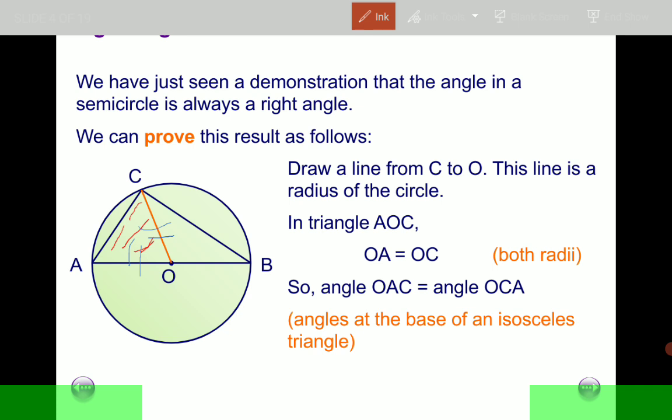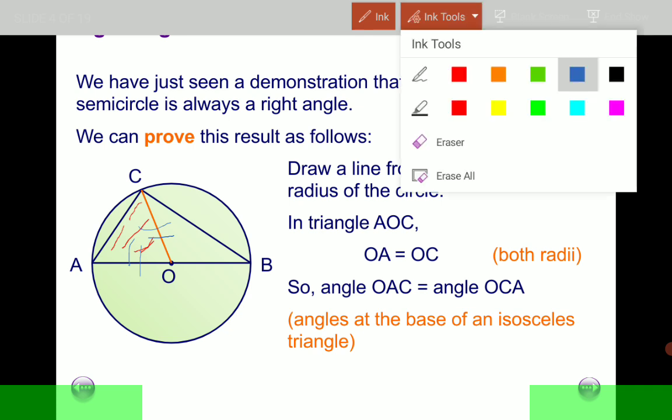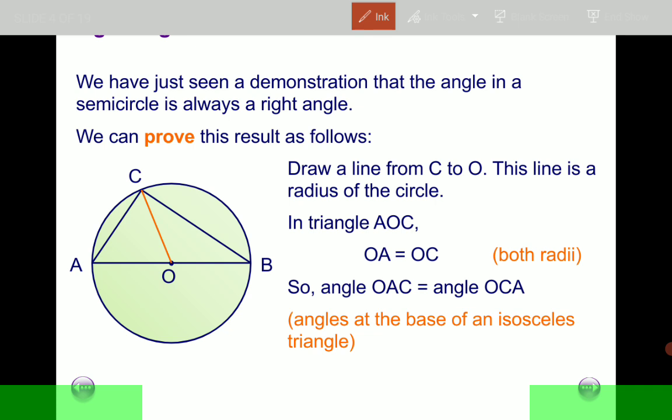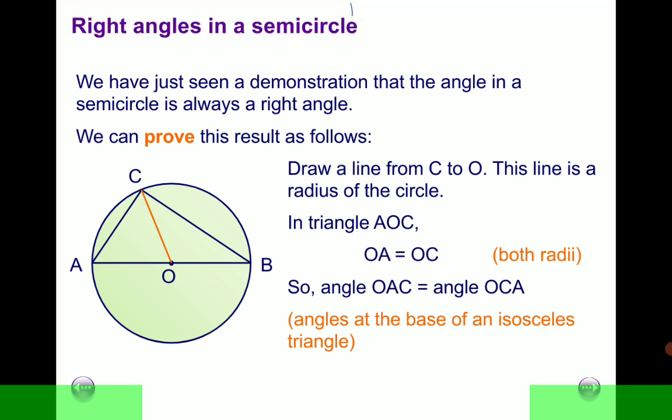So if that's the case, then we can very assuredly say that if these two are radii in triangle AOC, if this side is equal to this side, then we can conclusively say that angle OAC, which is this angle here, is equal to angle OCA, which is this angle here.